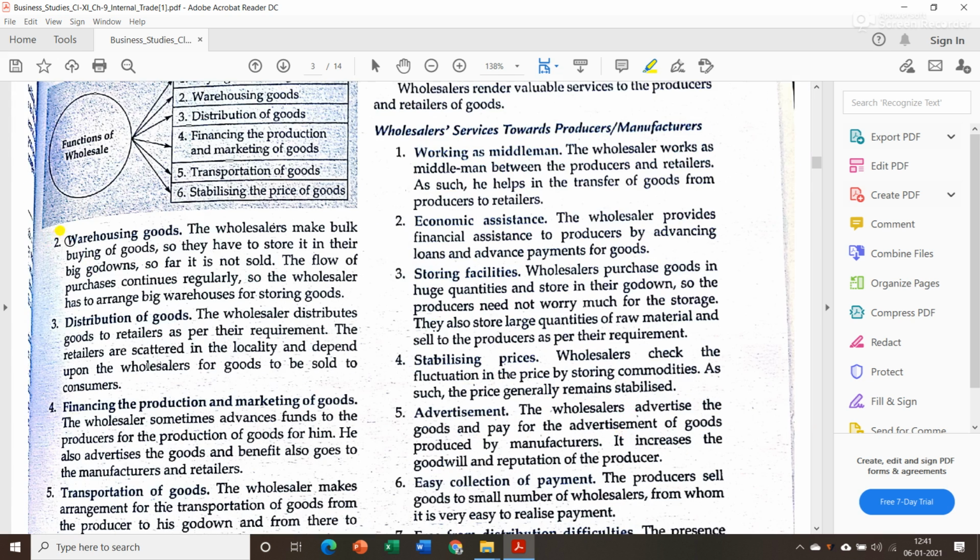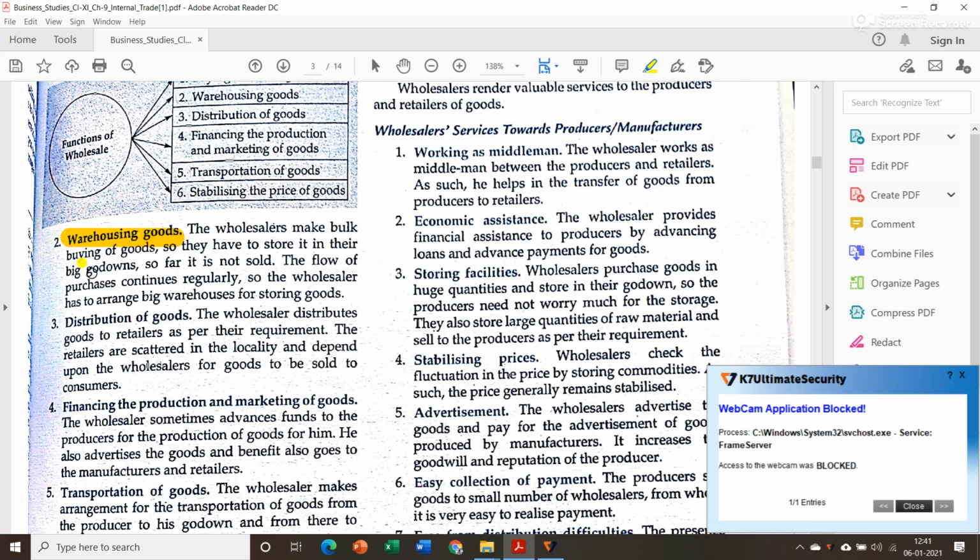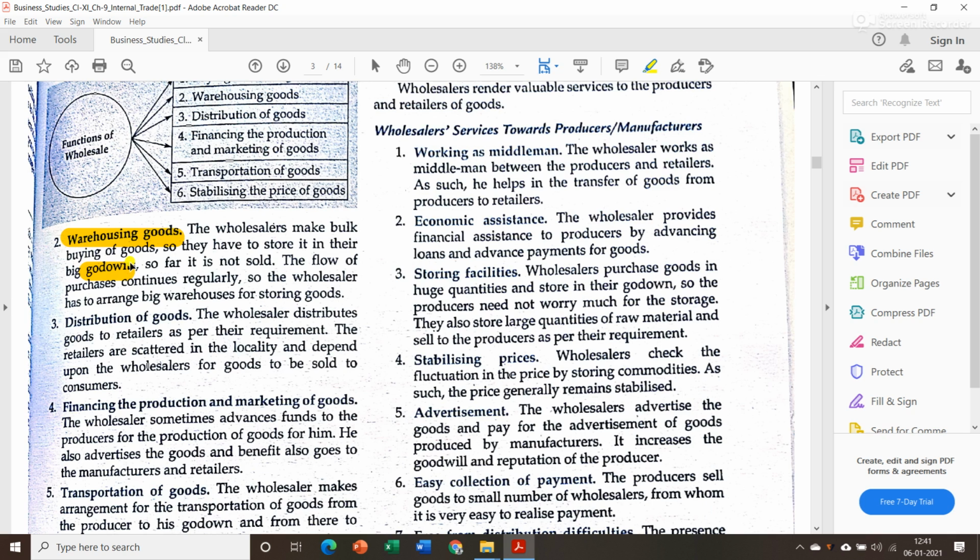Then the next one is warehousing goods. Warehousing goods is nothing but storing of goods. The wholesalers make bulk buying of goods, so they have to store it in their big godowns. They will usually have big godowns in which they will store their goods after purchasing from the producer until it is sold. The flow of purchases continues regularly, so the wholesaler has to arrange big warehouses for storing goods.